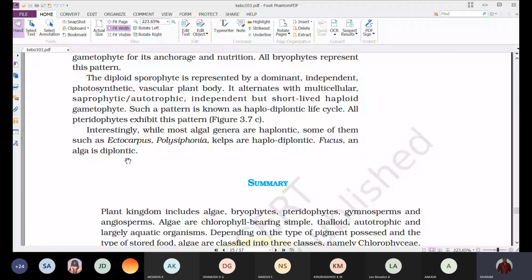And next, in gymnosperms and angiosperms, we can observe diplontic life cycle. A few exceptions in algae, like Fucus, will show diplontic life cycle, and Ectocarpus, Polysiphonia. Ectocarpus belongs to brown algae. Polysiphonia belongs to red algae. And next, Kelps belongs to brown algae. These groups will show haplodiplontic life cycle.